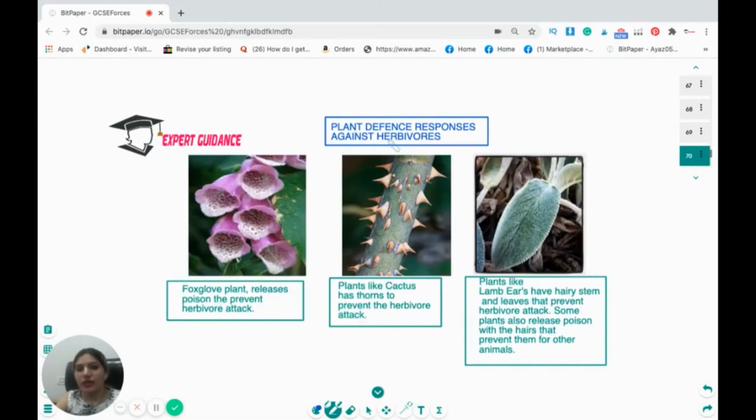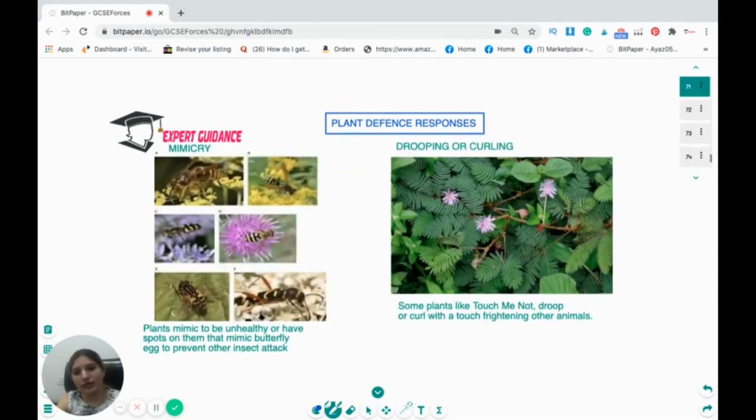Now, the other defense response against the herbivores is the foxglove plant, which releases a poison that prevents the herbivores attack. We have plants like cactus, which has thorns to prevent the herbivores attack. Then the plants like lamb's ears have hairy stems and leaves that prevent the herbivores attack. Some plants also release poisons with the hair, which prevent the attack of other animals.